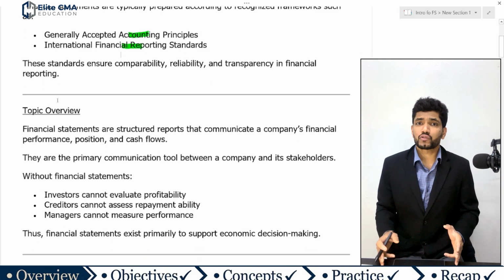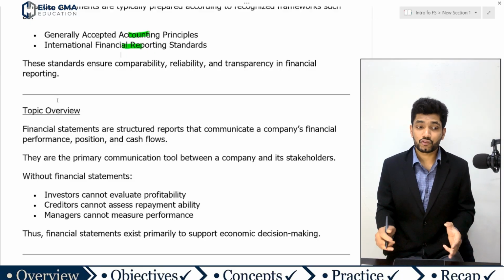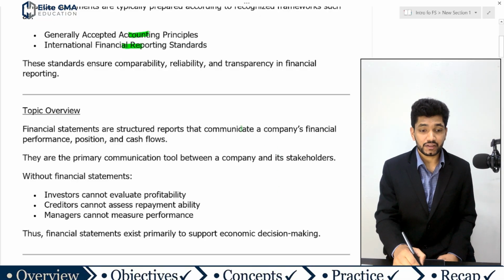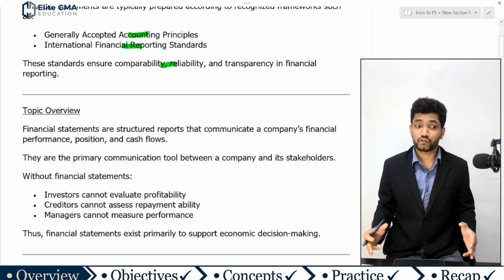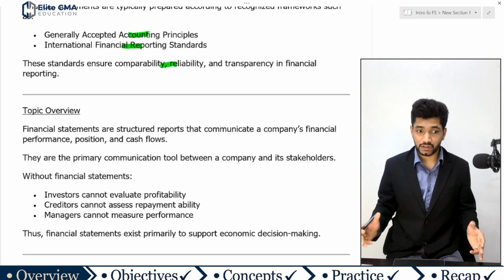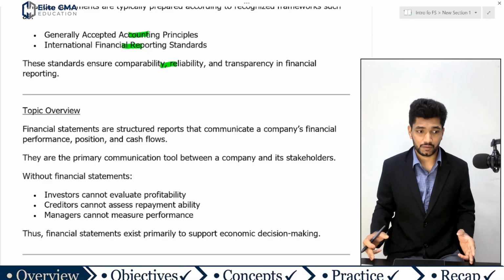By using these specific accounting standards, it ensures the financial statements are comparable, reliable and transparent in financial reporting.